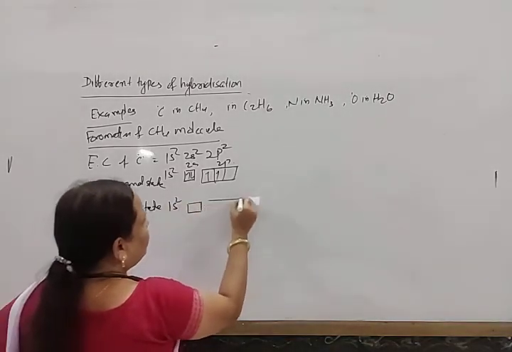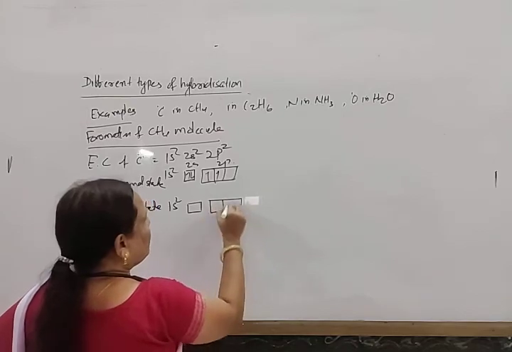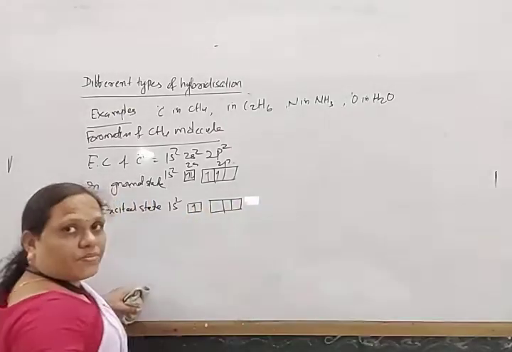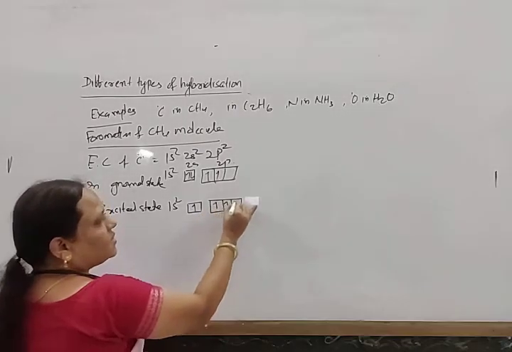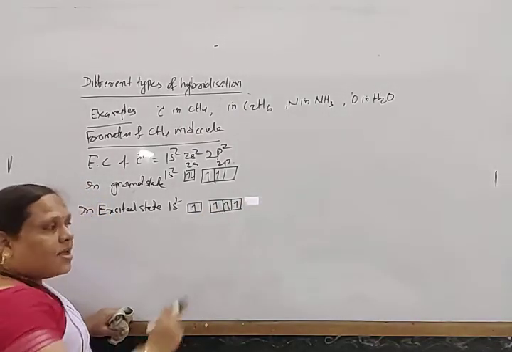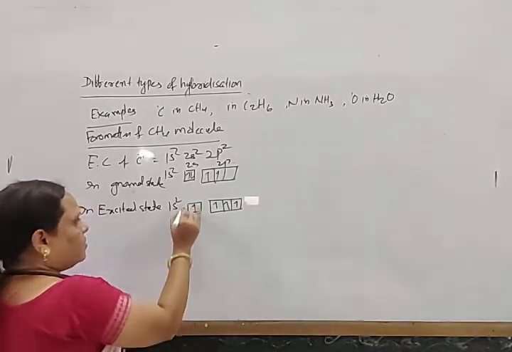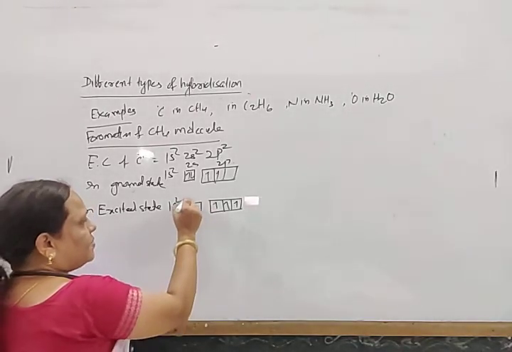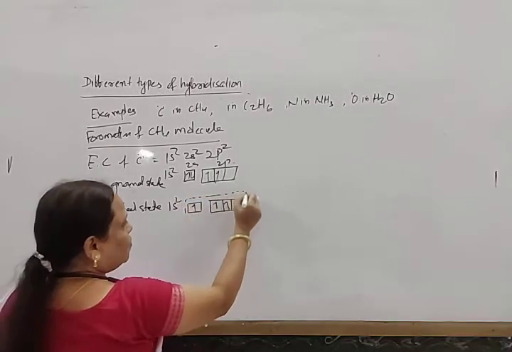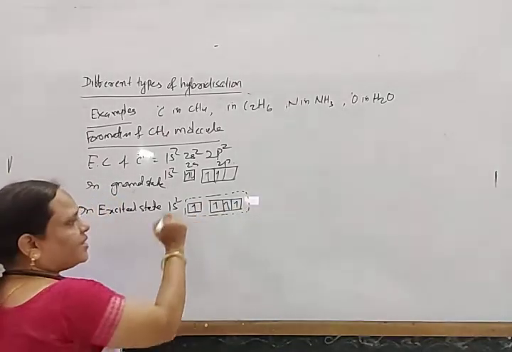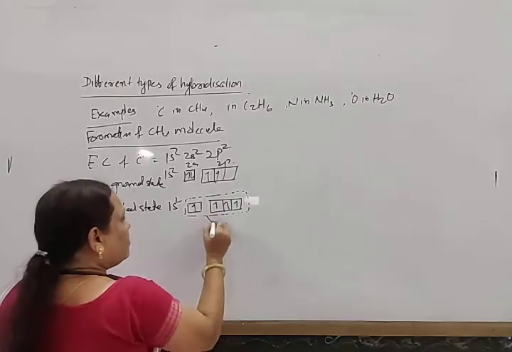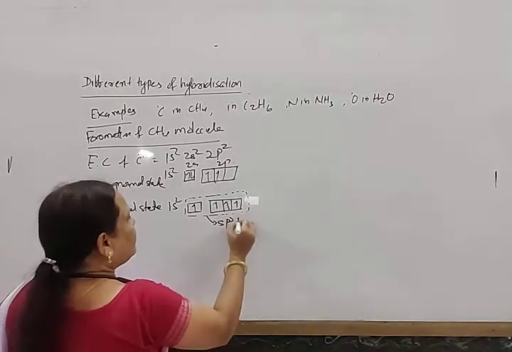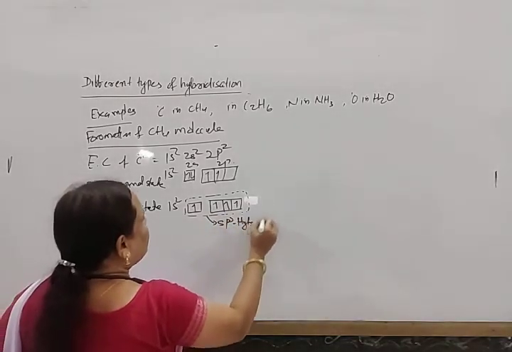Now the 2s and the three 2p orbitals of the same shell get intermixed with each other to form sp3 hybrid orbitals.